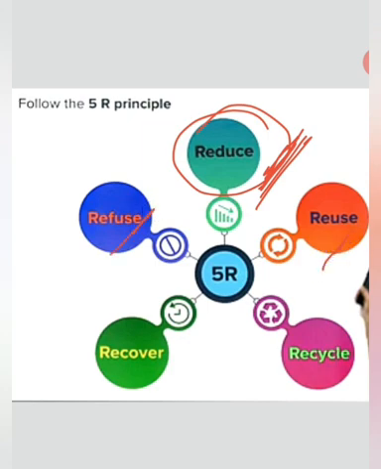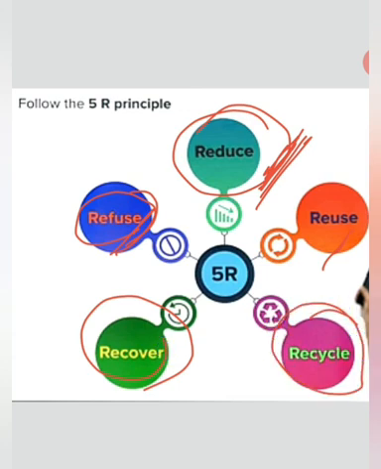Reuse means use it again and again, and refuse means whatever you are using, refuse it yourself. Recover: try to maintain it again and again. Then recycle. Instead of throwing it in the open environment, try to throw it in the dustbin.